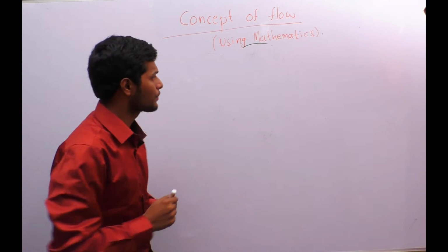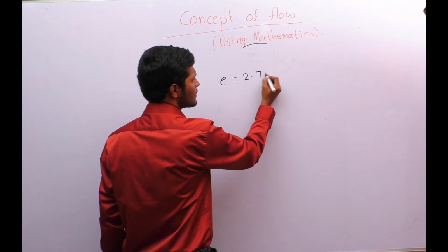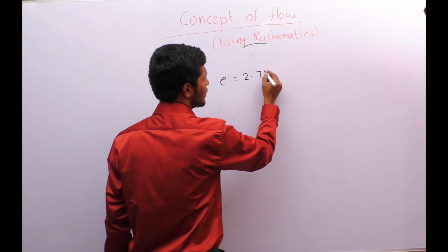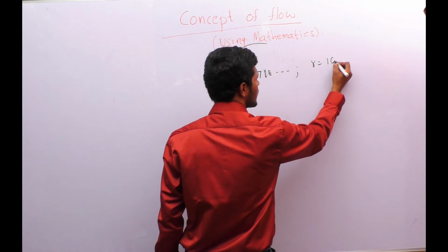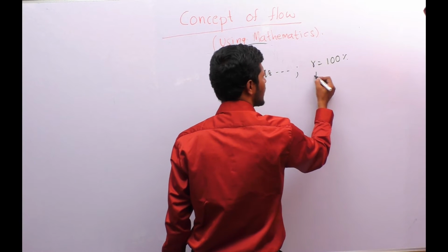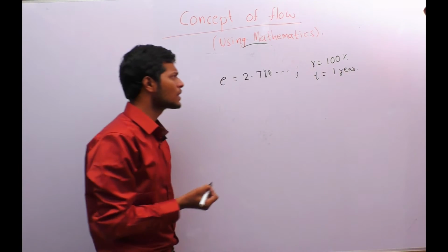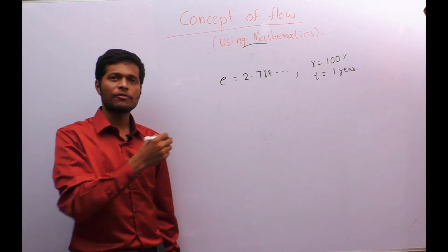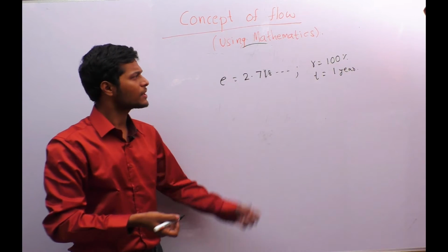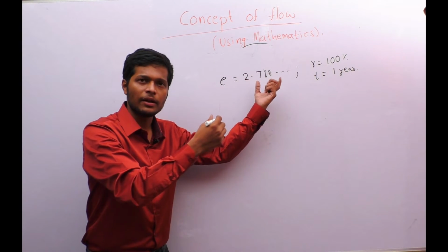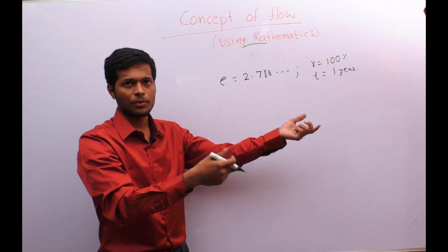We have seen that the value of E is 2.718 and so on for a rate of interest of 100% and for a time period of 1 year or 1 unit, whatever. Suppose our time period is not 1 year, if it is 2 years, in the second year what happens? This 2.718 will become 2.718 times again, meaning E becomes E square.